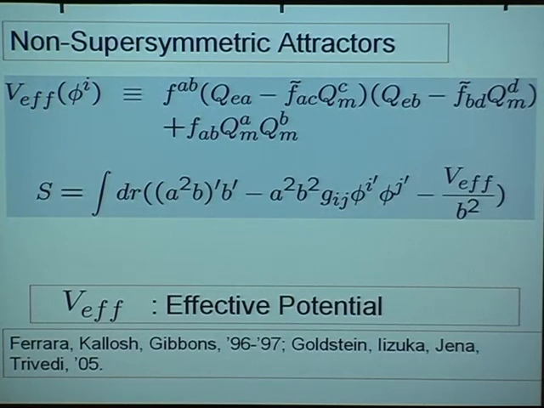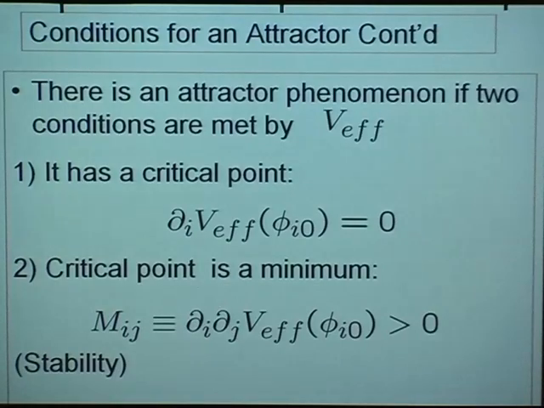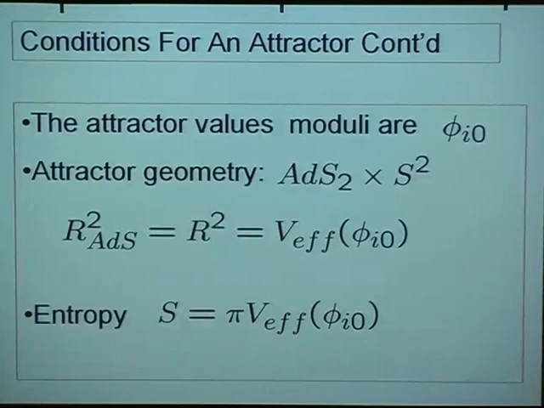The conditions for the existence of an attractor can be summarized in terms of this effective potential. Basically one finds that there is attractor phenomena if the effective potential meets 2 conditions. First of all, it should have a critical point as a function of the moduli, and secondly, this critical point should be a minimum, which is to say the Hessian or the mass matrix computed at the critical point should have positive eigenvalues. The second condition arises if we want the attractor to be stable, and I'll explain in a minute what I mean by that.